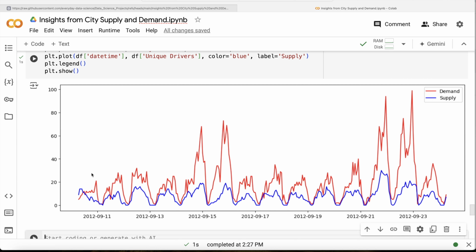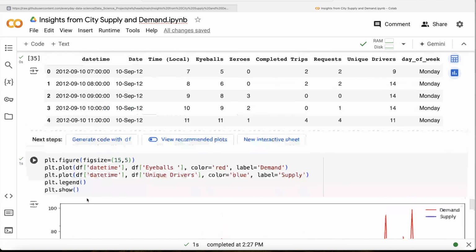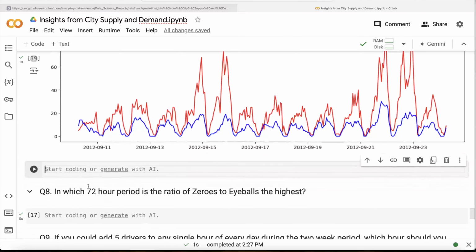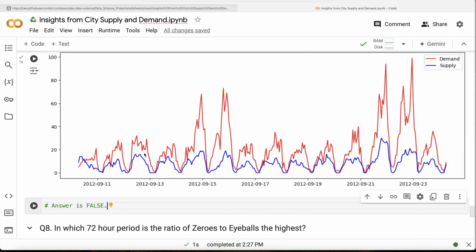So just by the first part of the graph you can say that generally it increases, because if you just look at the general trend, as demand increases supply is increasing, but is it always the case? No. So the answer should be false. That is, generally it does, but not always.